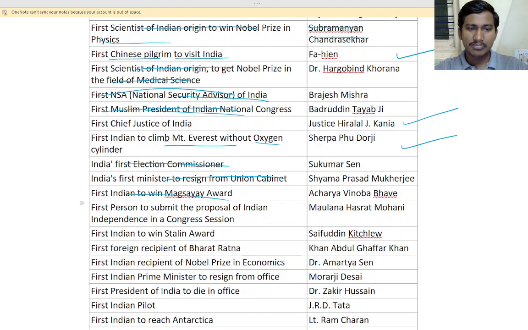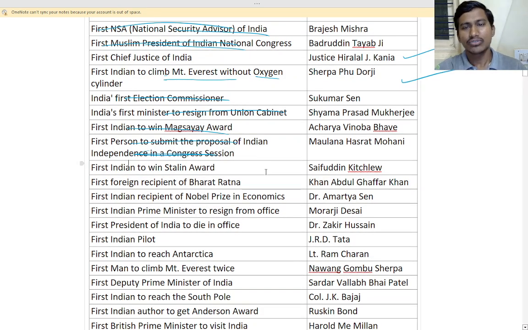First Indian to win Magsaysay Award. Sir? First person to submit the proposal for Indian independence. Yes? Sir, this is males? This is males. Okay? So females is different. We will get to know. So first Indian to win Stalin Award. We don't need foreign recipient of Bharat Ratna. First Indian recipient of Nobel Prize in Economics. Who was it? Yes, in economics, Amartya Sen. Remember this. So first Indian recipient of Nobel Prize in Economics is Dr. Amartya Sen.